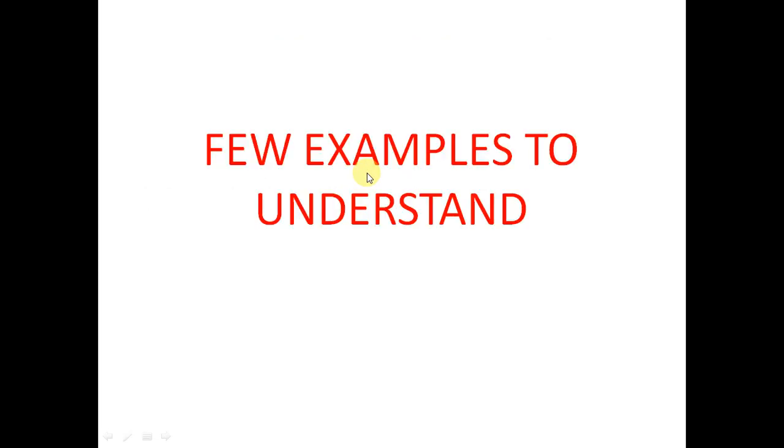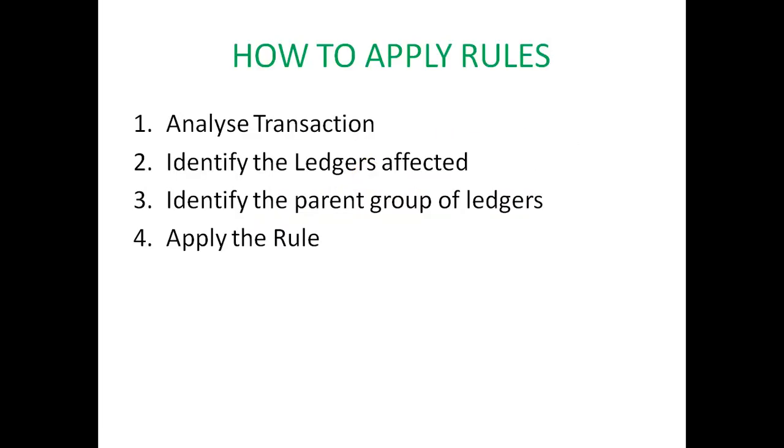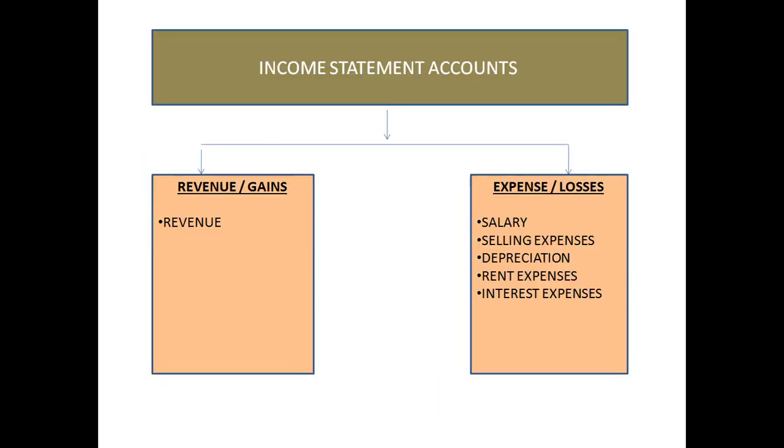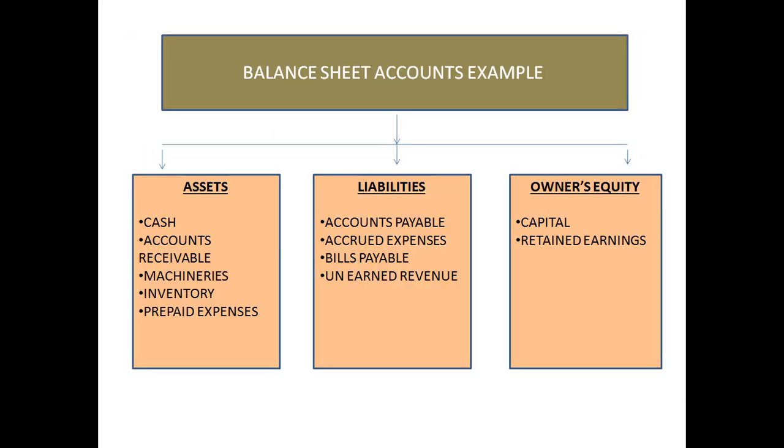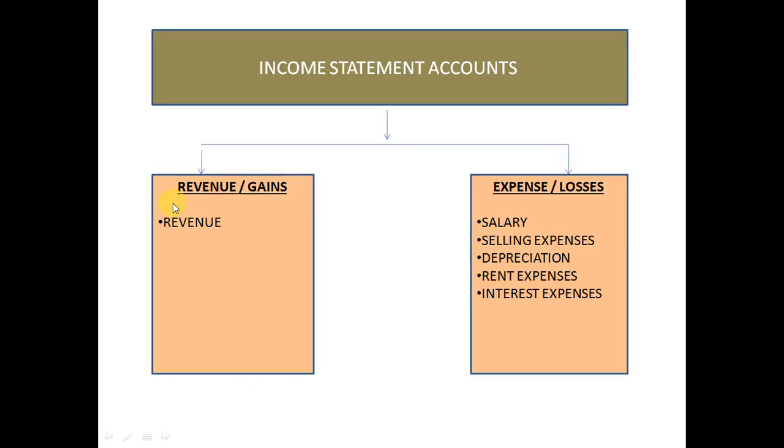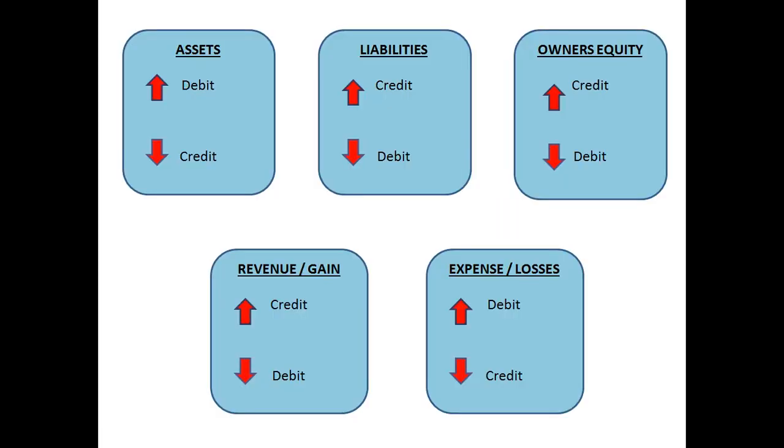Now we have to identify the parent group of these ledgers. We will go to this. One is cash, it's coming under the assets head, and the other one is traveling expense, it is coming under the expense head. So we have identified the parent heads, one is asset and the other one is expense.